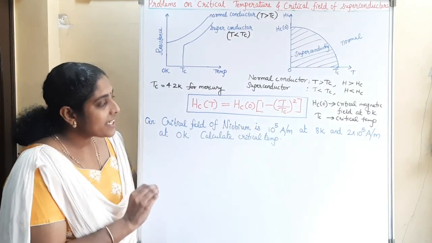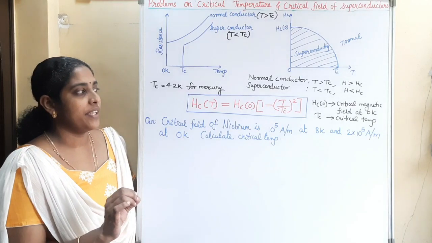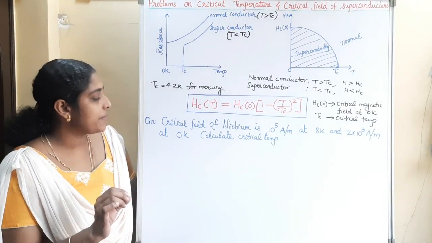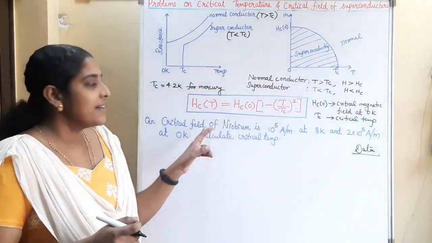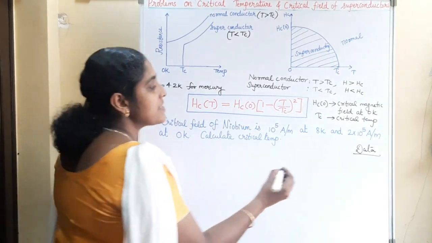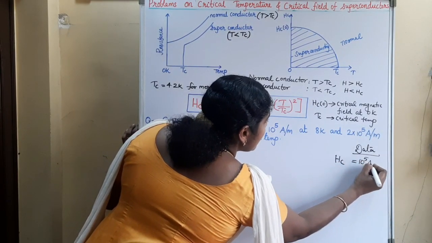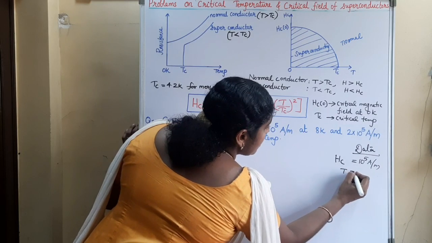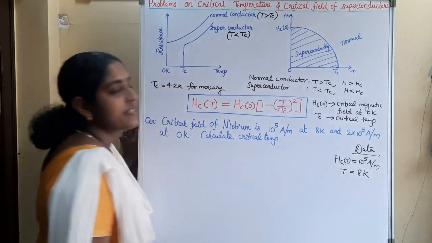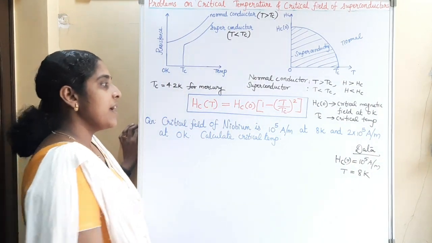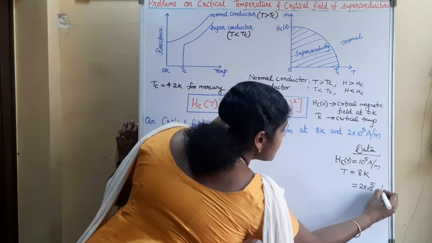See this question. Critical field of niobium is 10 raised to 5 ampere per meter at 8 Kelvin and 2 into 10 raised to 5 ampere per meter at 0 Kelvin. Calculate the critical temperature. So T is equal to 8 Kelvin. At this 8 Kelvin, the critical field is 10 raised to 5 ampere per meter. And 2 into 10 raised to 5 ampere per meter at 0 Kelvin.